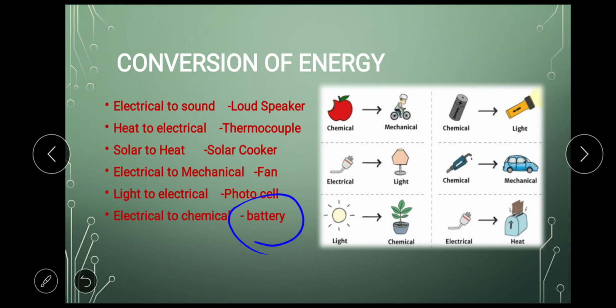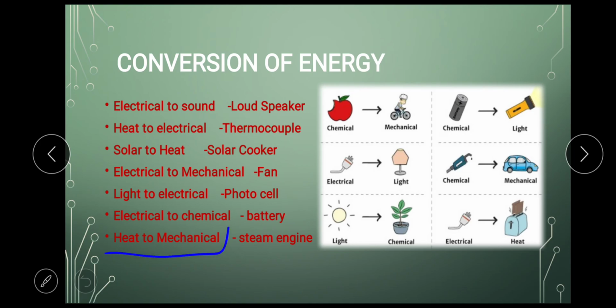Batteries. We already saw what are batteries. When you put your phone on charge, what happens is the electricity gets converted into chemical energy and gets stored in your battery. Correct? Your phones get electricity and they store it in chemical form. Okay.